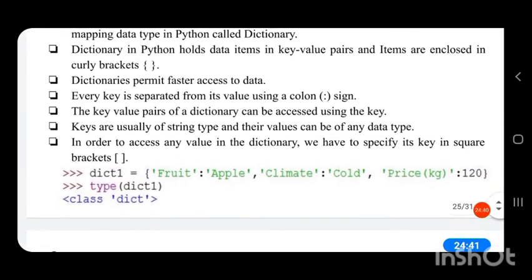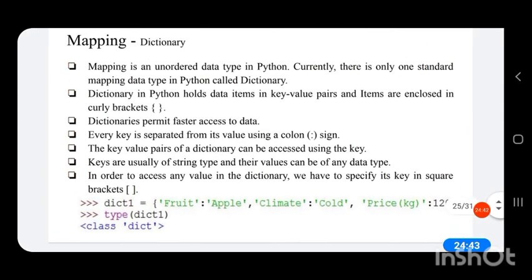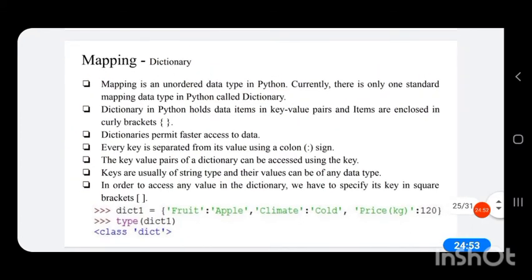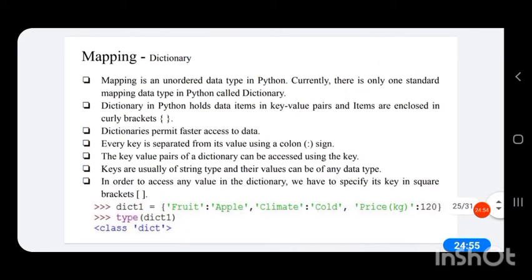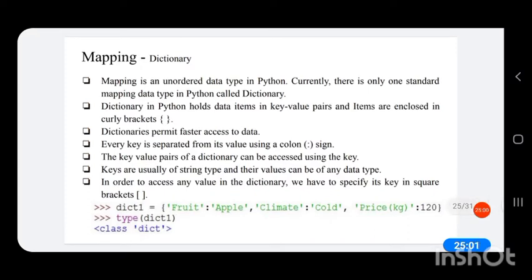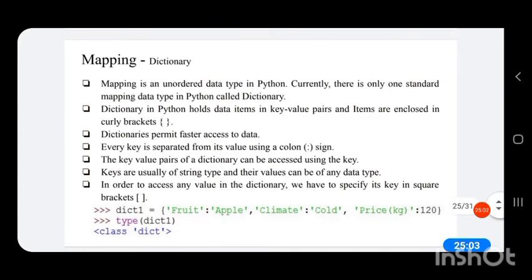So these keys are always string data type, and values you can see apple, cold and 120 can be of any data type.